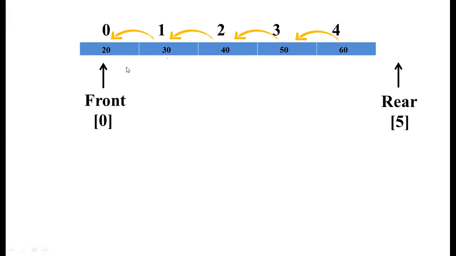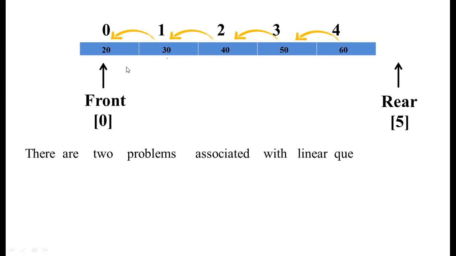Here, there are two problems associated with linear queues. One is that it is time consuming, because whenever we are deleting an element from the queue, we are shifting the elements one by one, and we are shifting the rear value by decrementing one value whenever the deletion happens. So it is time consuming.